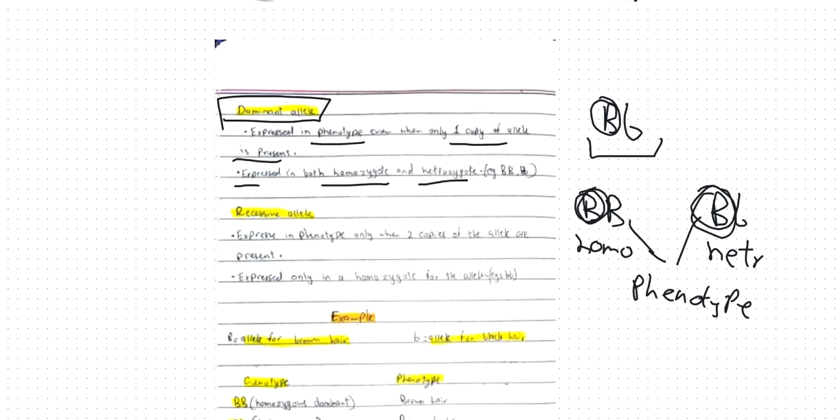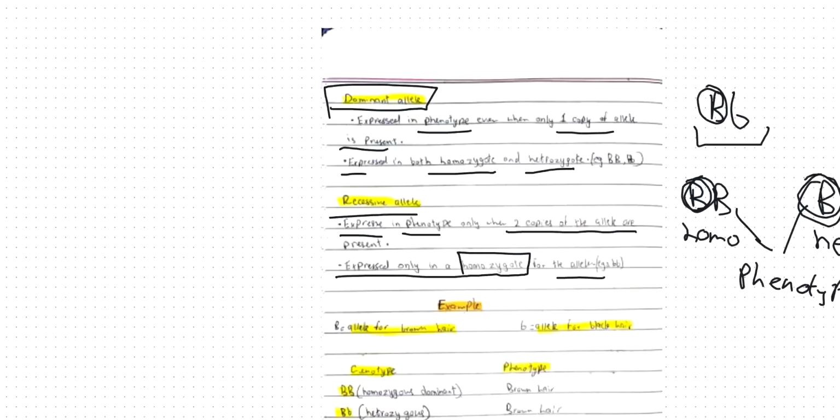Whereas a recessive allele is expressed in the phenotype only when you have two copies of that allele present, and it's expressed only in a homozygote for that recessive allele. What do I mean by this? If I had a homozygous, this is homozygous for recessive alleles because I have two similar recessive alleles.